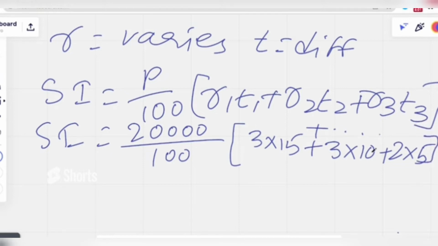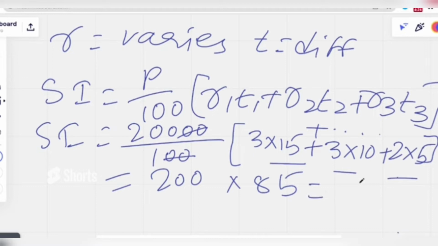If we cancel, here we get 200 into 45 plus 30 plus 10, that is 85. So 200 into 85 is our answer, which is nothing but 1700 rupees. See friends, how easy it was.